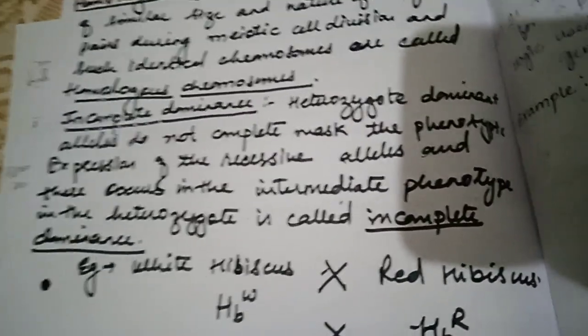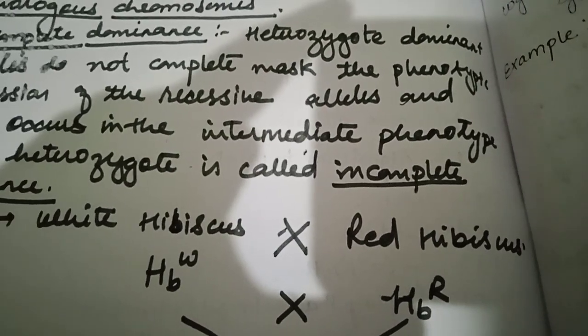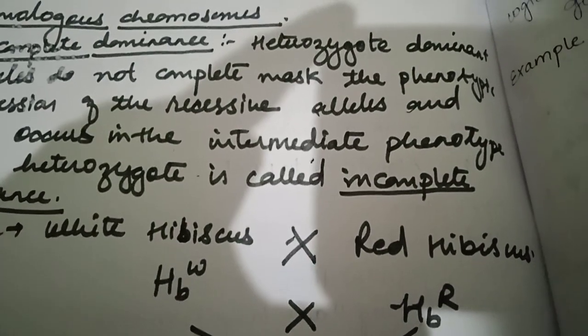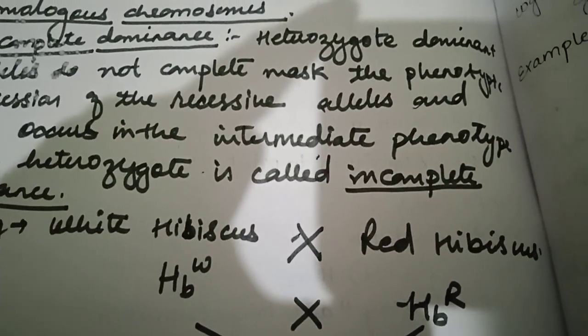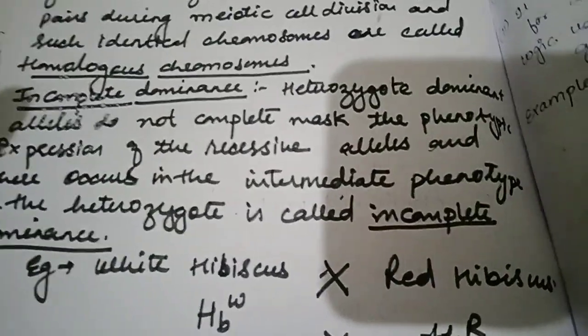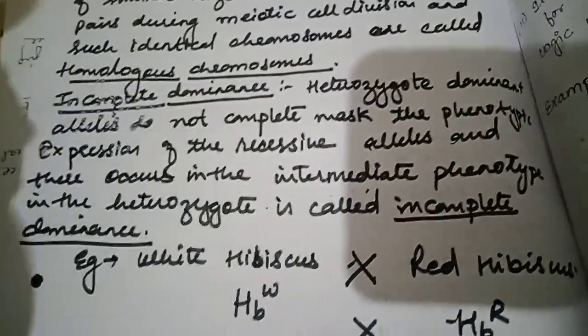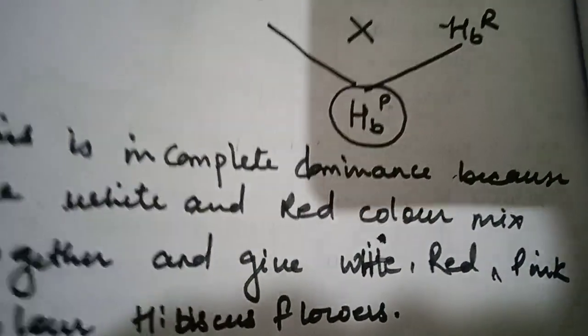If we cross it with the red hibiscus, we find that neither white hibiscus nor red hibiscus is found. Only pink hibiscus is formed. That means they show incomplete dominance. And if we are talking about the phenotypic ratio, it is 3:1, but in the genotypic ratio there is 1:2:1. After that, we are going to start the codominance.